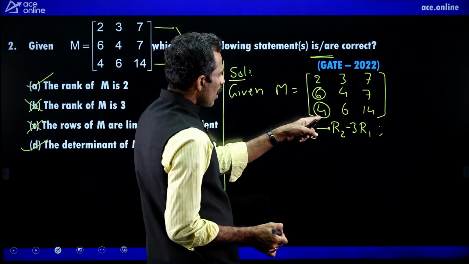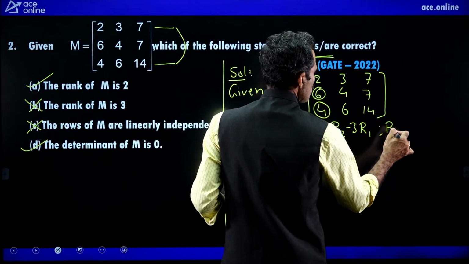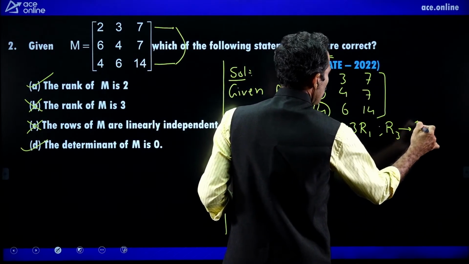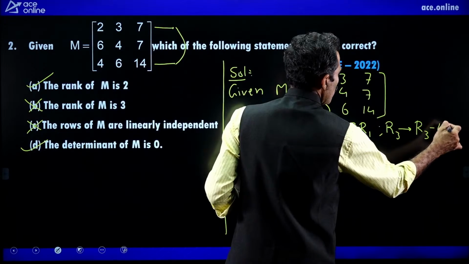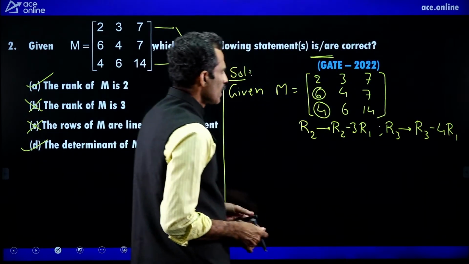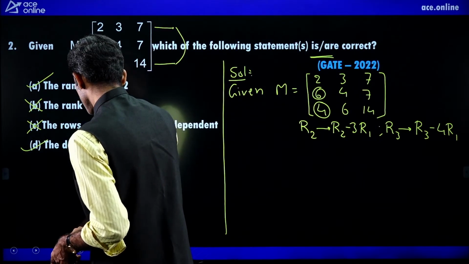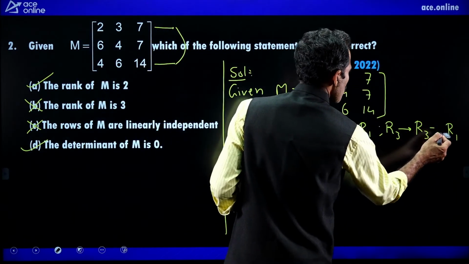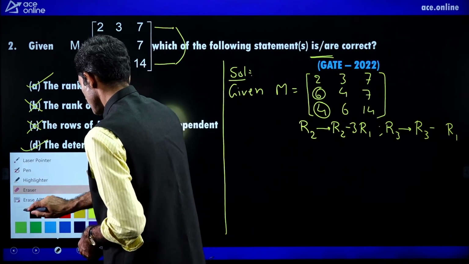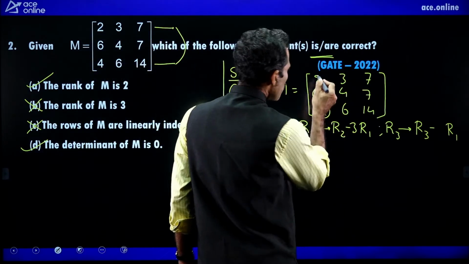Next, in R3 position, R3 minus 4 times of R1. Sorry, not 4 times, 2 times.